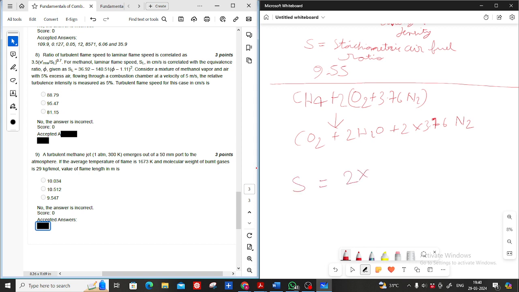What is S? Can anyone tell me what S is? It is 4.76 into 28.84, divided by... Sir, we have to multiply by 2. Yeah, into 4.76, and 2 divided by 16.